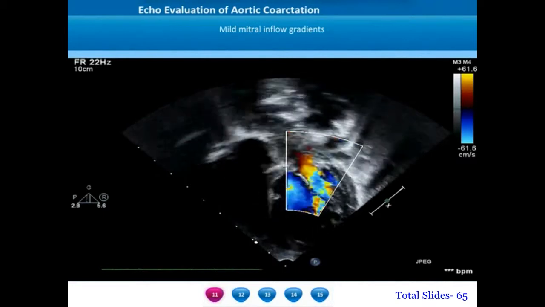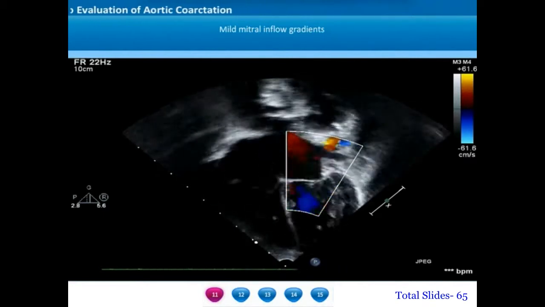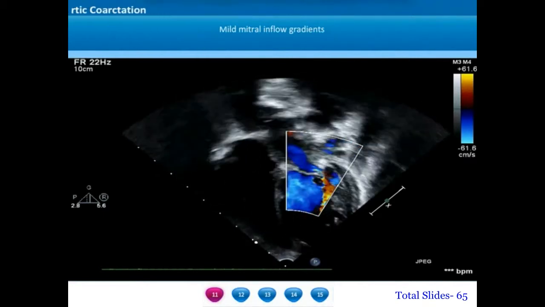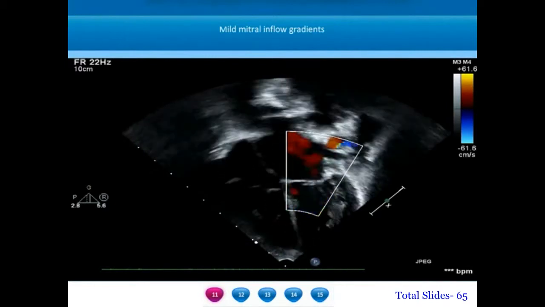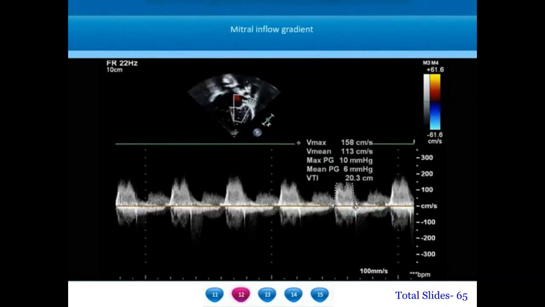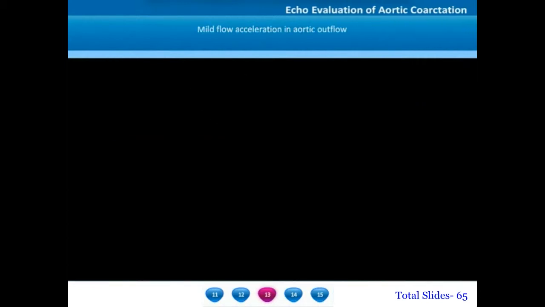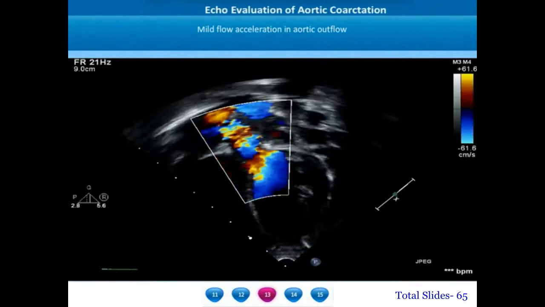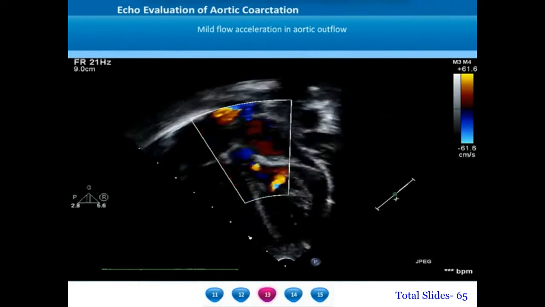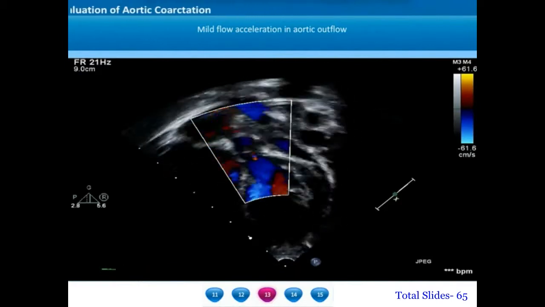Mild mitral inflow gradients may also be an indicator of the presence of coarctation. We can observe a peak and mean gradient of around 10 and 6 across the mitral valve in this example. Similarly, a mild flow acceleration in the aortic outflow may also be an indicator.